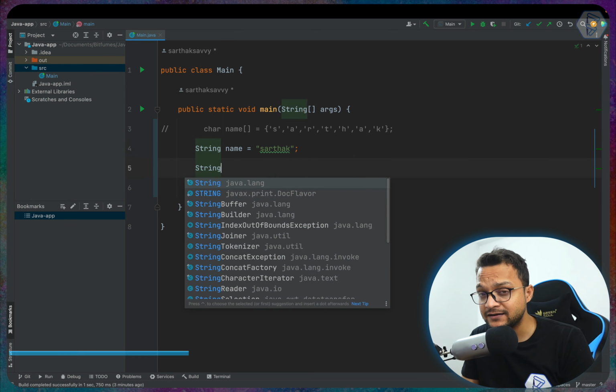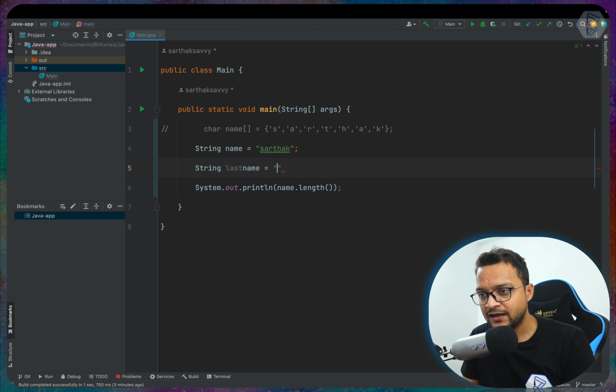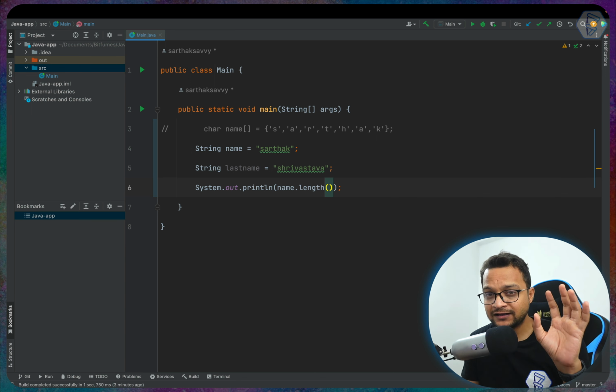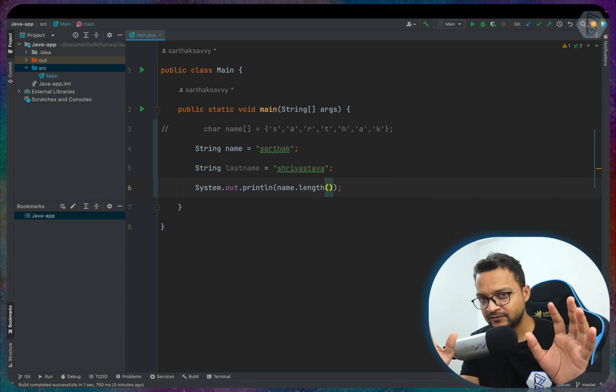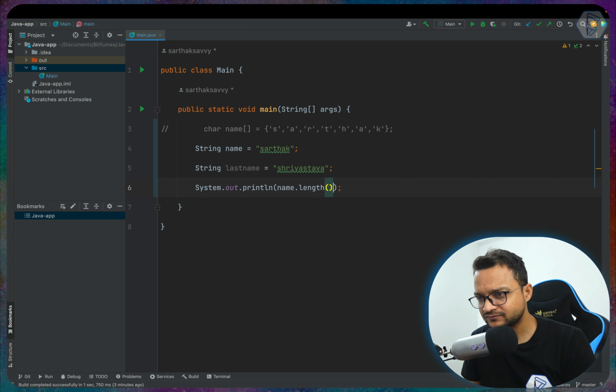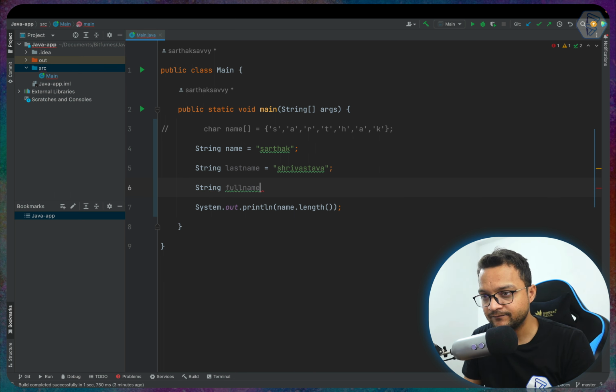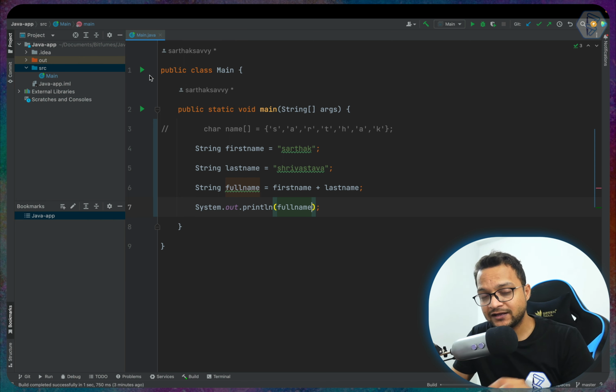So let's create another variable called last name, and my last name is Srivastava. So I want to print the full name. This means I want to add or connect the first name and the last name together. How can we do that? For this, I'm going to create another string called full name, and I call this one the first name. Then we can simply say first name plus last name, and that's it. By doing this, we will be able to get our full name in our console.